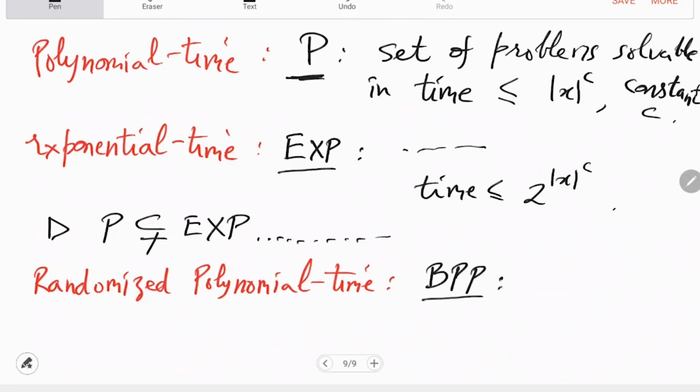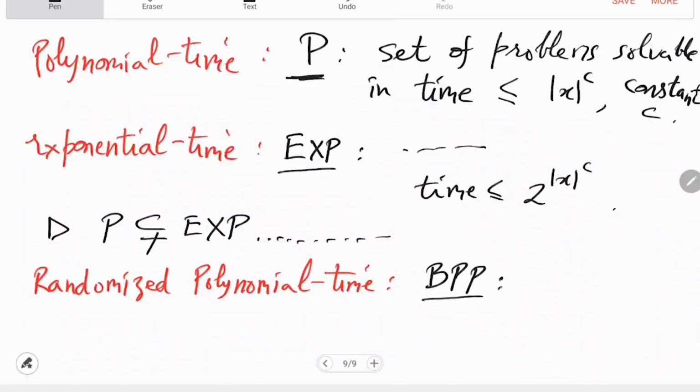What is a randomized Turing machine, a probabilistic Turing machine? It gives an answer with a certain probability. If it gets a yes answer with a certain probability, it gives a no answer with a certain probability.